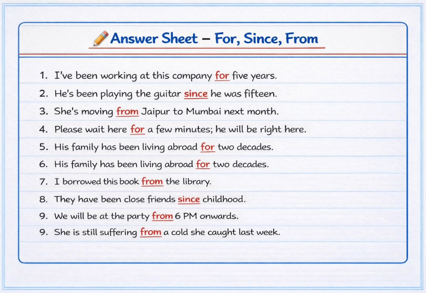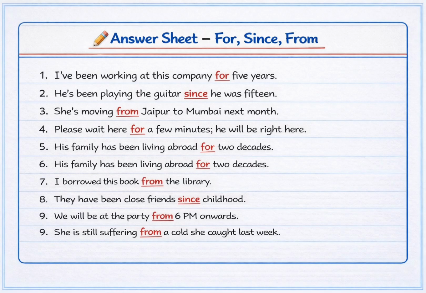Sentence 3. She's moving from Jaipur to Mumbai next month. Answer is, from shows starting place. Sentence 4. Please wait here for a few minutes. Answer is, for equals short duration of time. Sentence 5. His family has been living abroad for 2 decades. Answer is, for equals long duration.